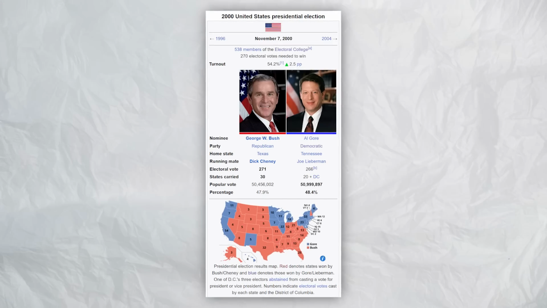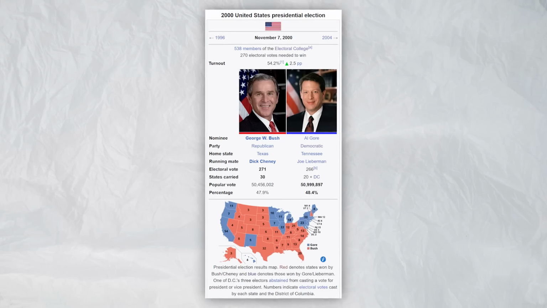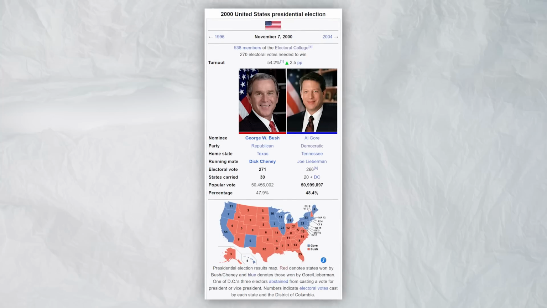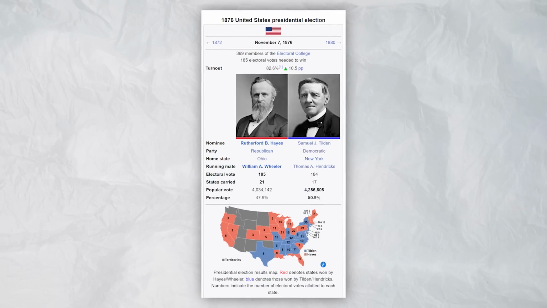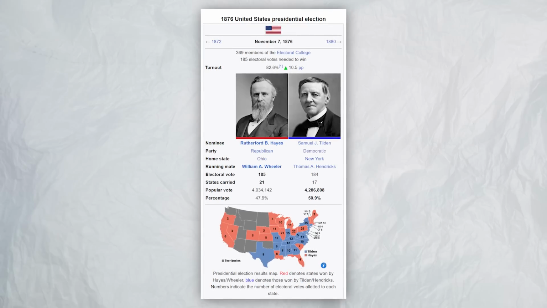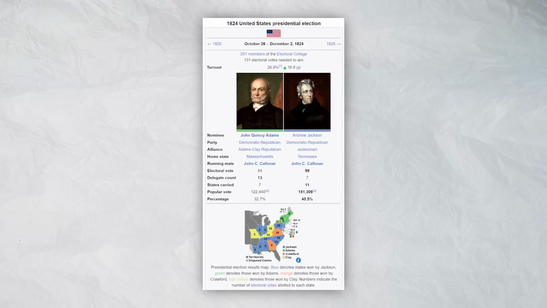The other times this happened were in 2000, when George W. Bush won, even though he actually received about 500,000 votes less than the Democratic candidate Al Gore. And the other times were over 100 years ago, in 1888, when Benjamin Harrison became president, 1876 with Rutherford B. Hayes, and in 1824 with John Quincy Adams. If you've made it this far, you might be thinking, wow, this topic is super complicated, and in many ways, it seems unfair. And you're not alone with those thoughts.